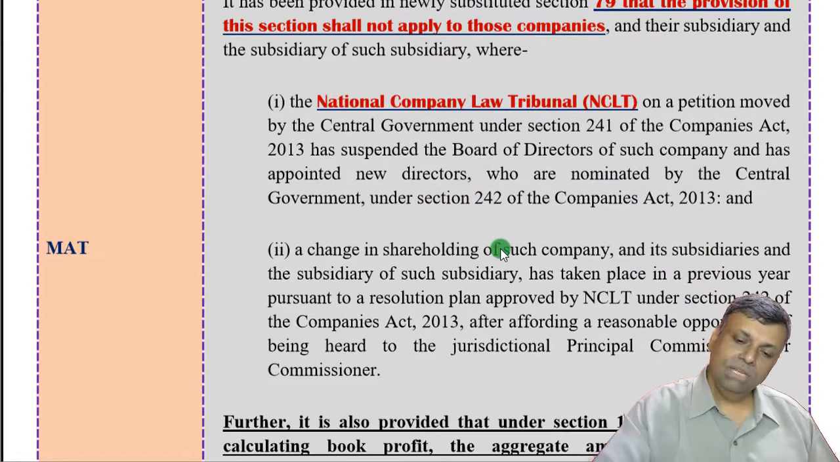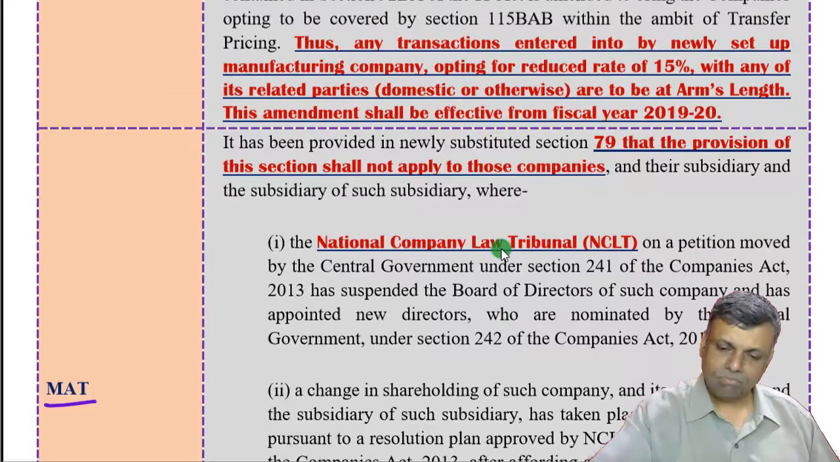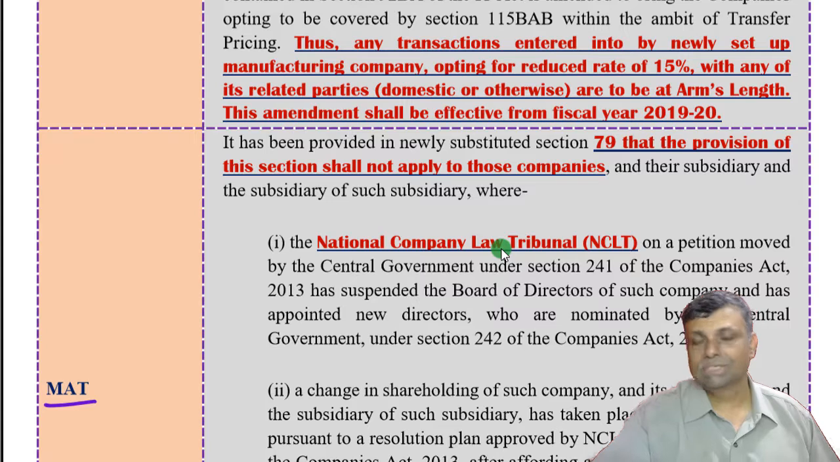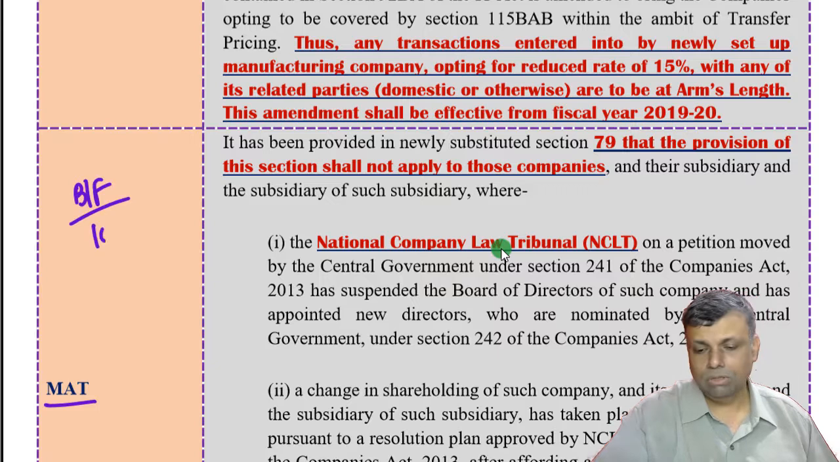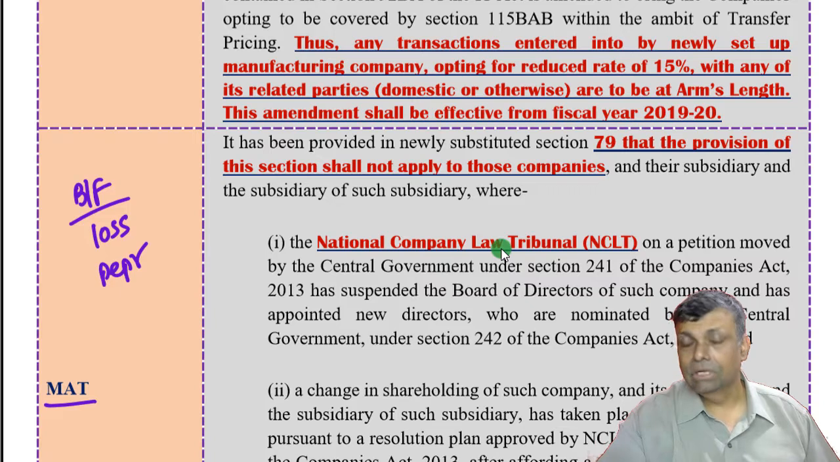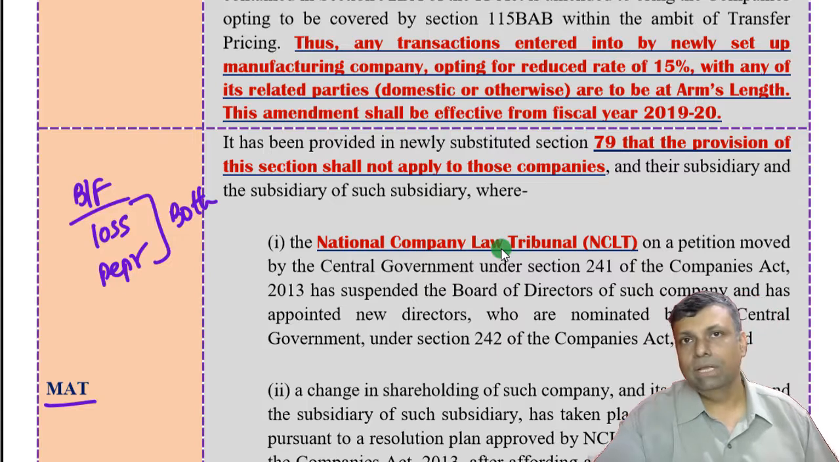Now in the MAT provisions, friends, there is one more amendment which has been carried out with respect to brought forward losses and depreciation. Normally in MAT, as per the books of accounts, you have brought forward loss or depreciation, whichever is less. But for some categories of companies, it is the aggregate. That means both of them will be allowed to be adjusted against your book profits under the MAT provision. This is a MAT provision I'm just telling you.